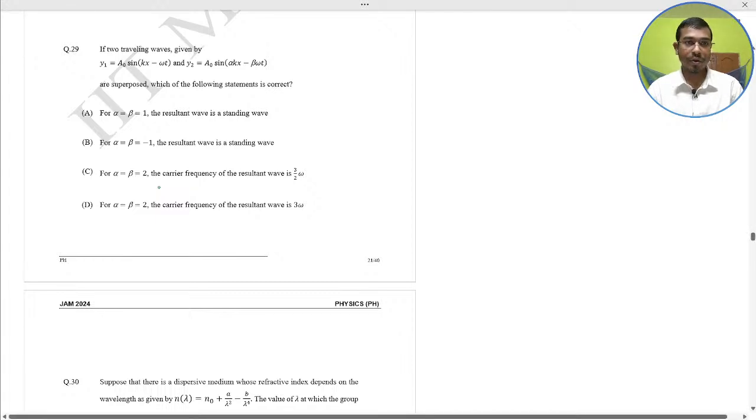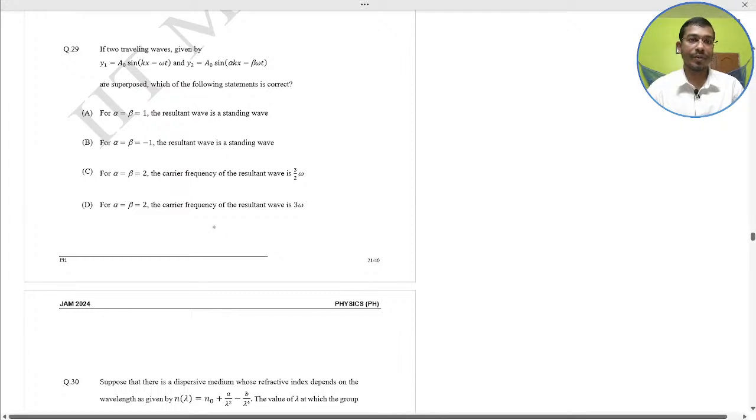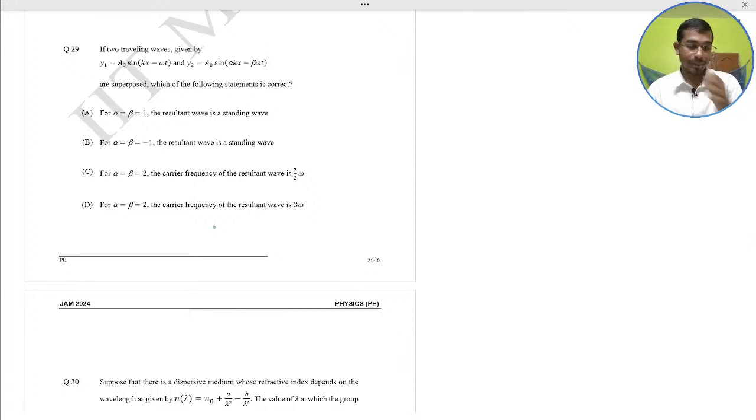So A and B are wrong, because in option A the resulting wave is not a standing wave. For a standing wave, you just know one thing: the travelling waves should move in opposite directions. So by observation, A is incorrect and B is also incorrect. Okay.